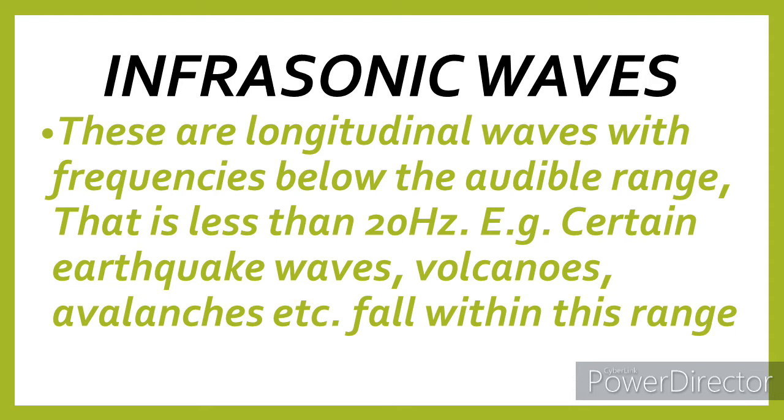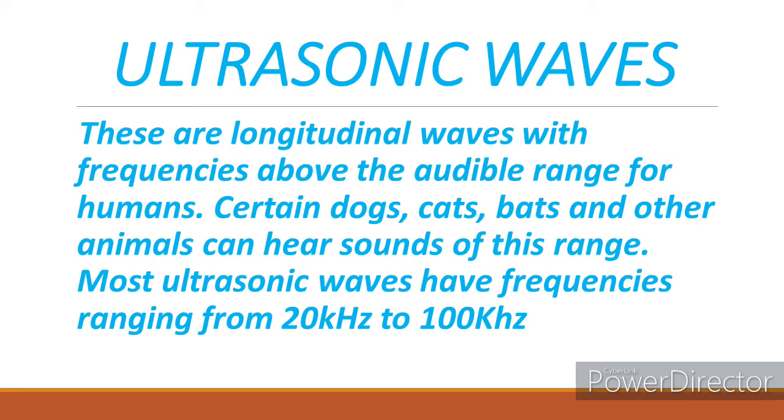And then finally, we have the third category, which we refer to as the ultrasonic wave. These are longitudinal waves with frequencies that are above the audible range for humans. You see it in certain dogs, cats, bats, and some other animals. They hear sounds of this range.